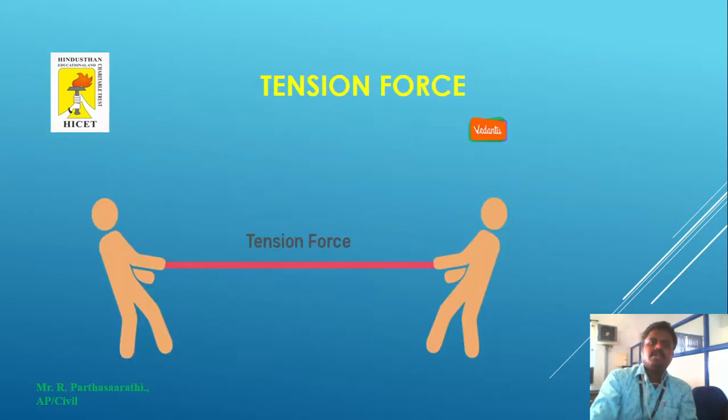Next is the tension force. People are pulling in opposite directions, which is called a tensioning force. Definitely that building particle will undergo some change in dimension, deformation, and failure also. It depends upon the capacity of the people applying the tension.